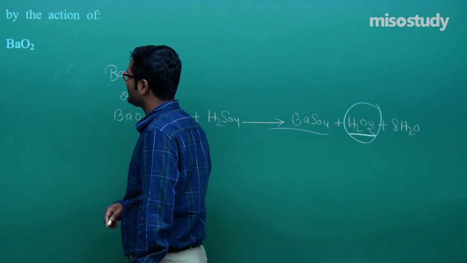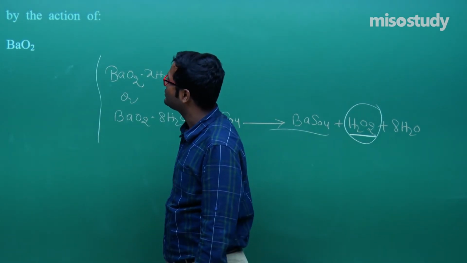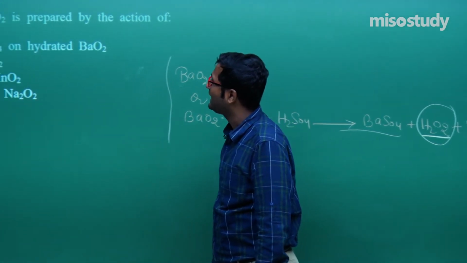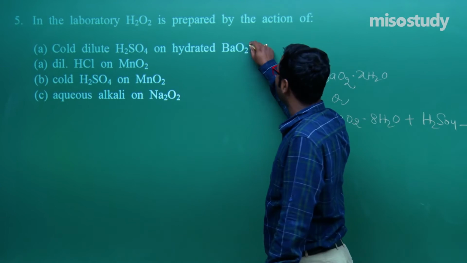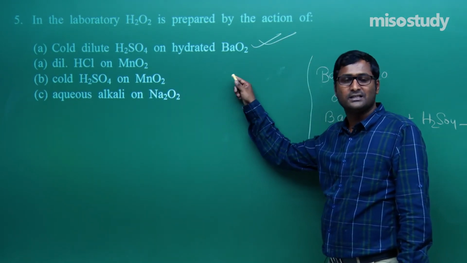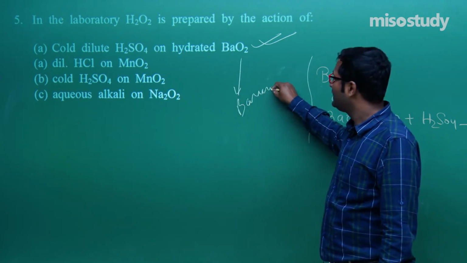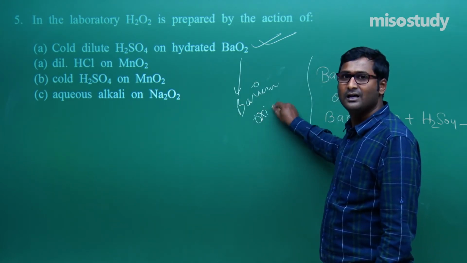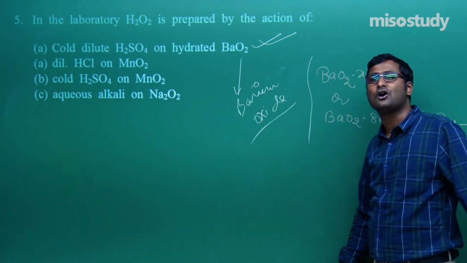So in this case, we say that in the laboratory H2O2 is prepared by the action of cold dilute H2SO4 on hydrated BaO2. This one is barium oxide. Am I right or wrong?